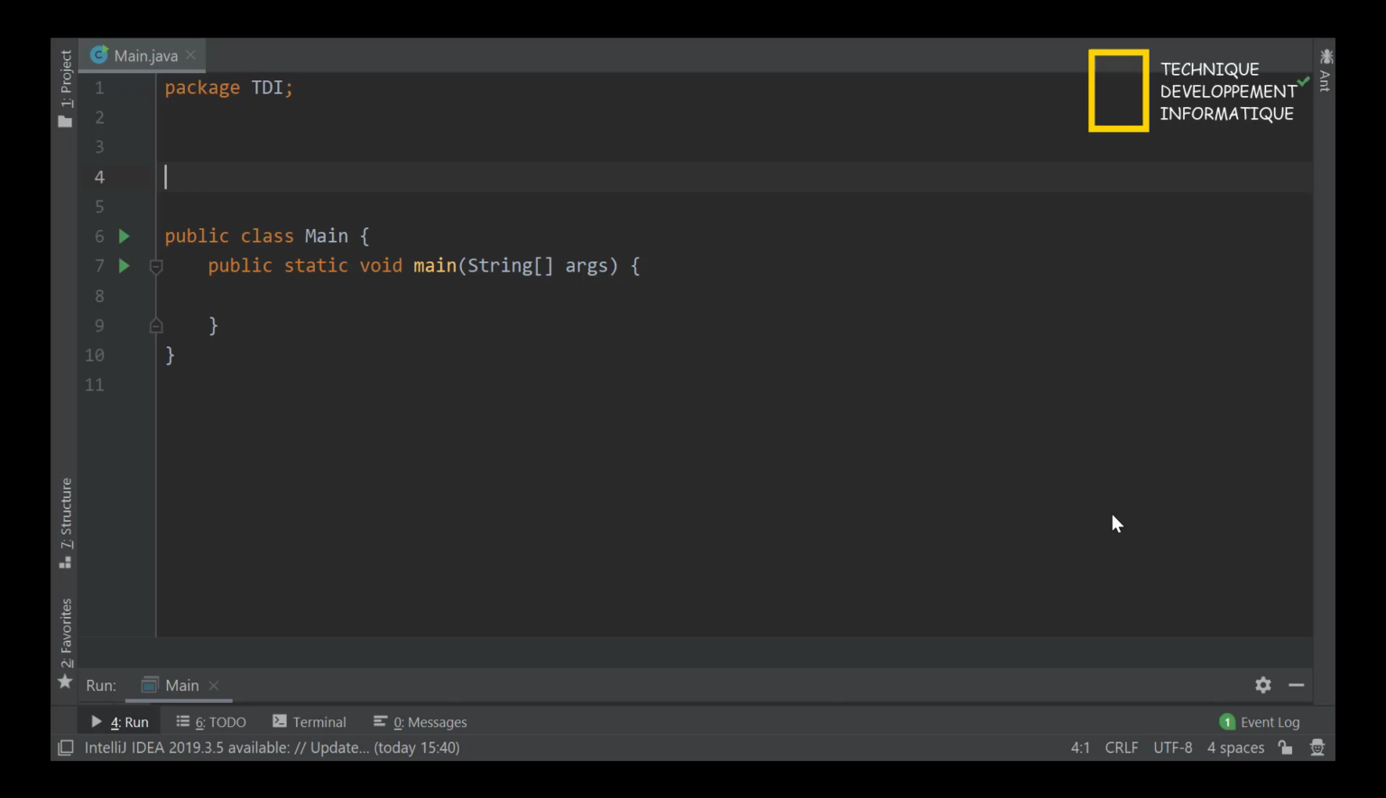So guys, today we will see the new feature of Java 8 method references. We will see the problem it solved and its advantages.